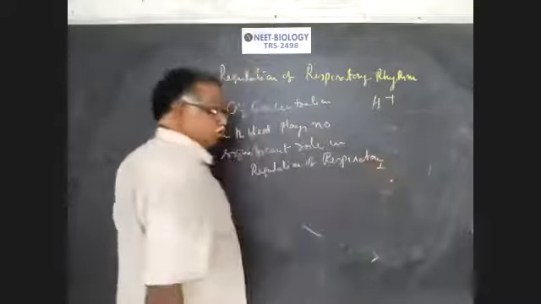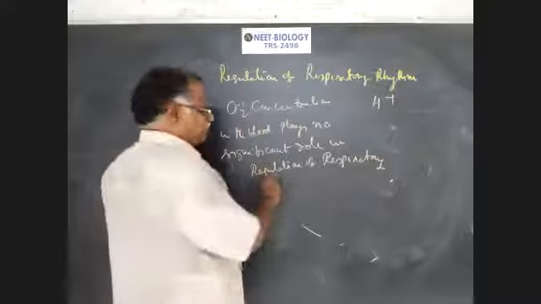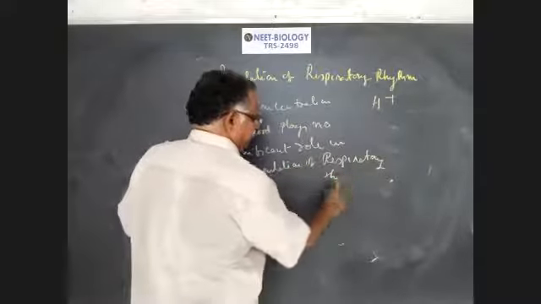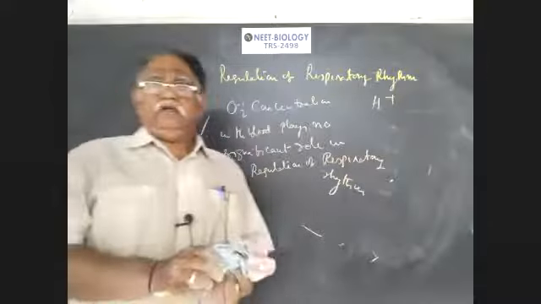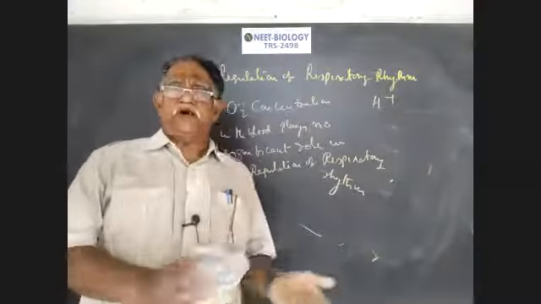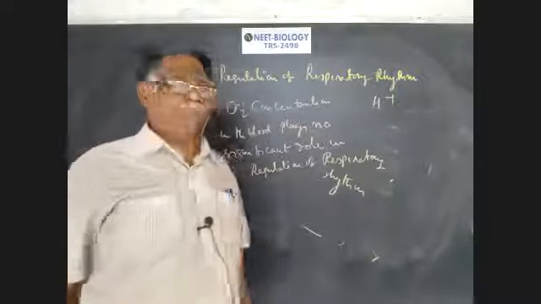This is another point, about the regulation of respiratory rhythm.